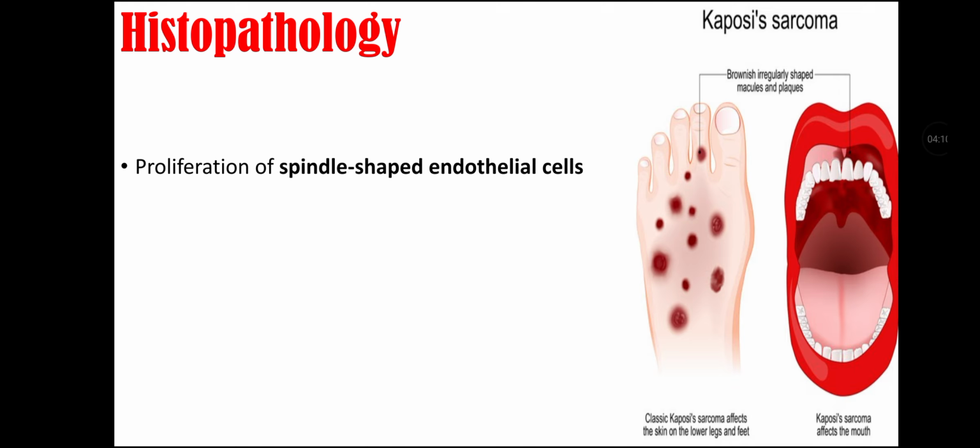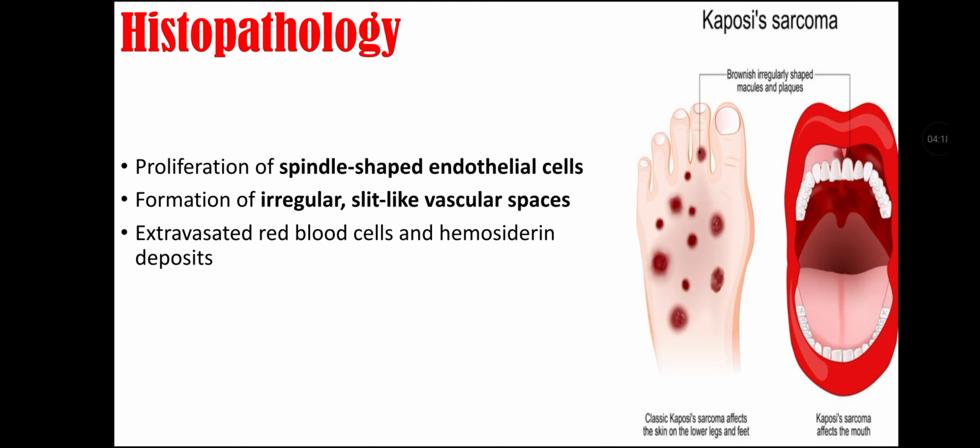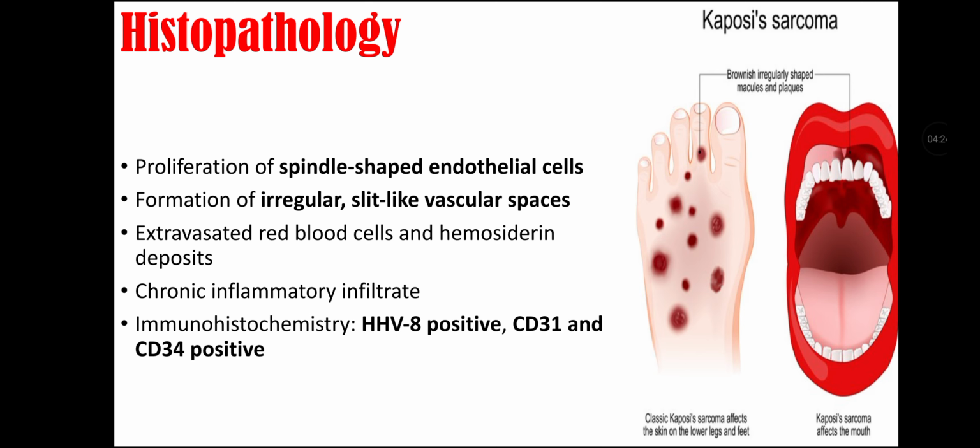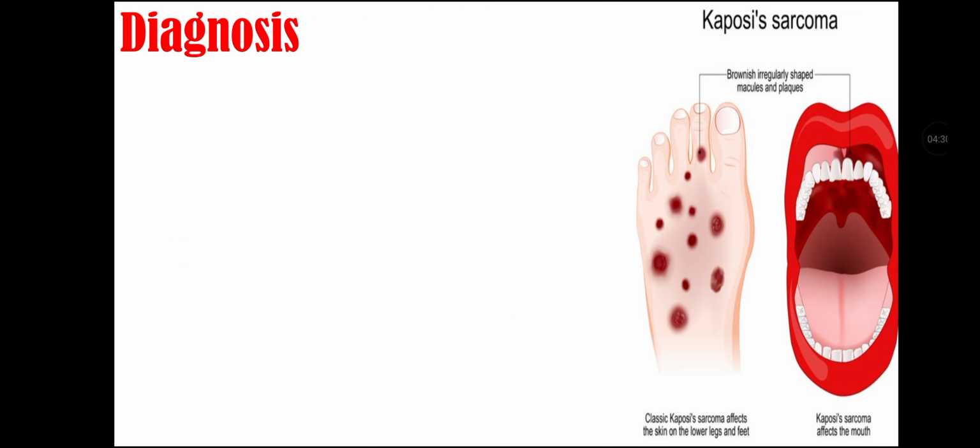Histopathology of Kaposi sarcoma. There is proliferation of spindle-shaped endothelial cells and formation of irregular slit-like vascular spaces. There are extravasated red blood cells and hemosiderin deposits, and there is chronic inflammatory infiltrate. Immunohistochemistry shows HHV8 positive, CD31 and CD34 positive.